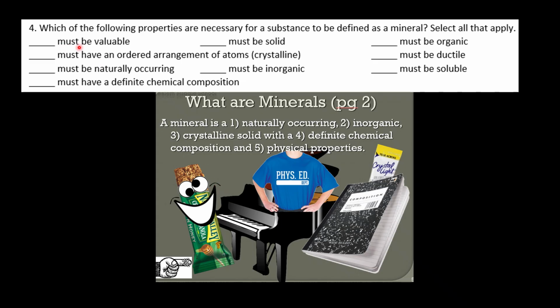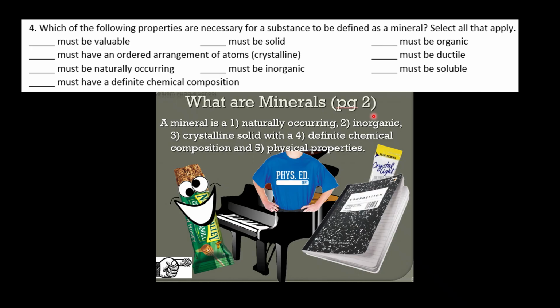So if we go up here to must be valuable, well, it doesn't matter. It doesn't have to be valuable to be considered a mineral. It must be solid, crystalline solid. We can't have liquids be a mineral. Must be organic? Well, no. We want it inorganic, meaning not living at any time. So coal, for instance, couldn't be a mineral because it comes from dead organic swamp leaves and material from plants that live in swamps.